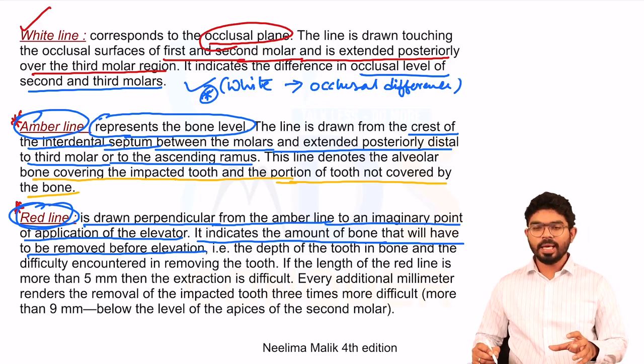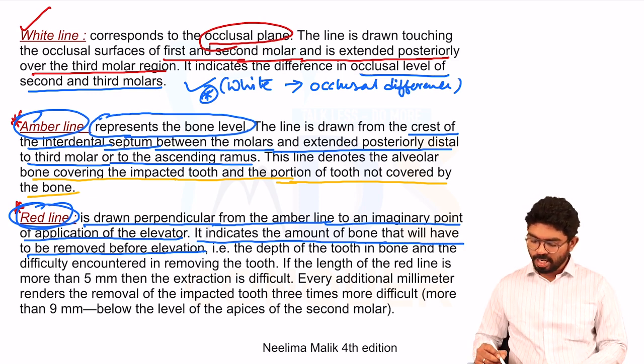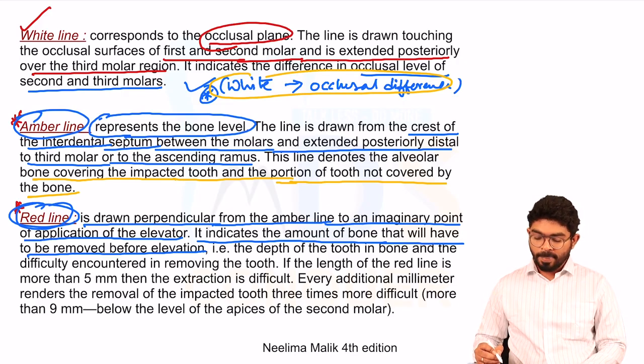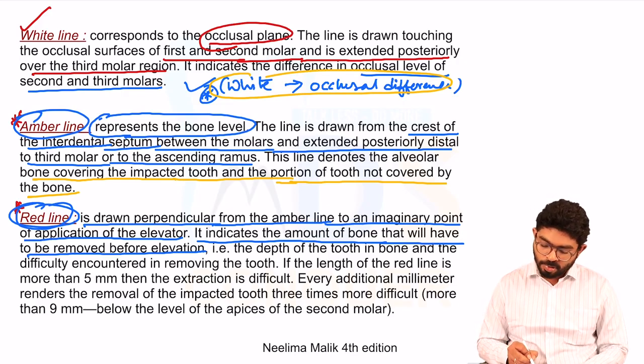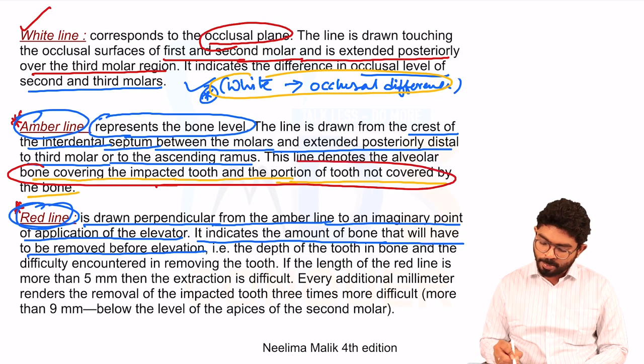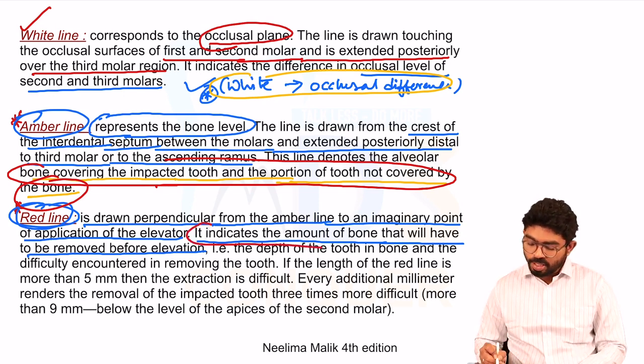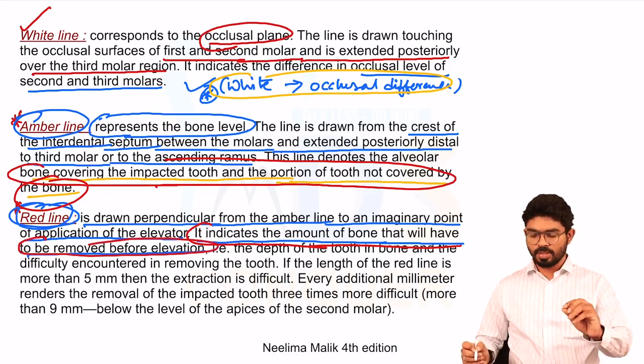These are the important things that you have to make out. The white line gives the occlusal difference. The amber line gives the amount of bone covered by the impacted tooth and the amount uncovered. The red line gives a clear-cut idea about the amount of bone that you have to remove before you apply the elevator. So these are important.